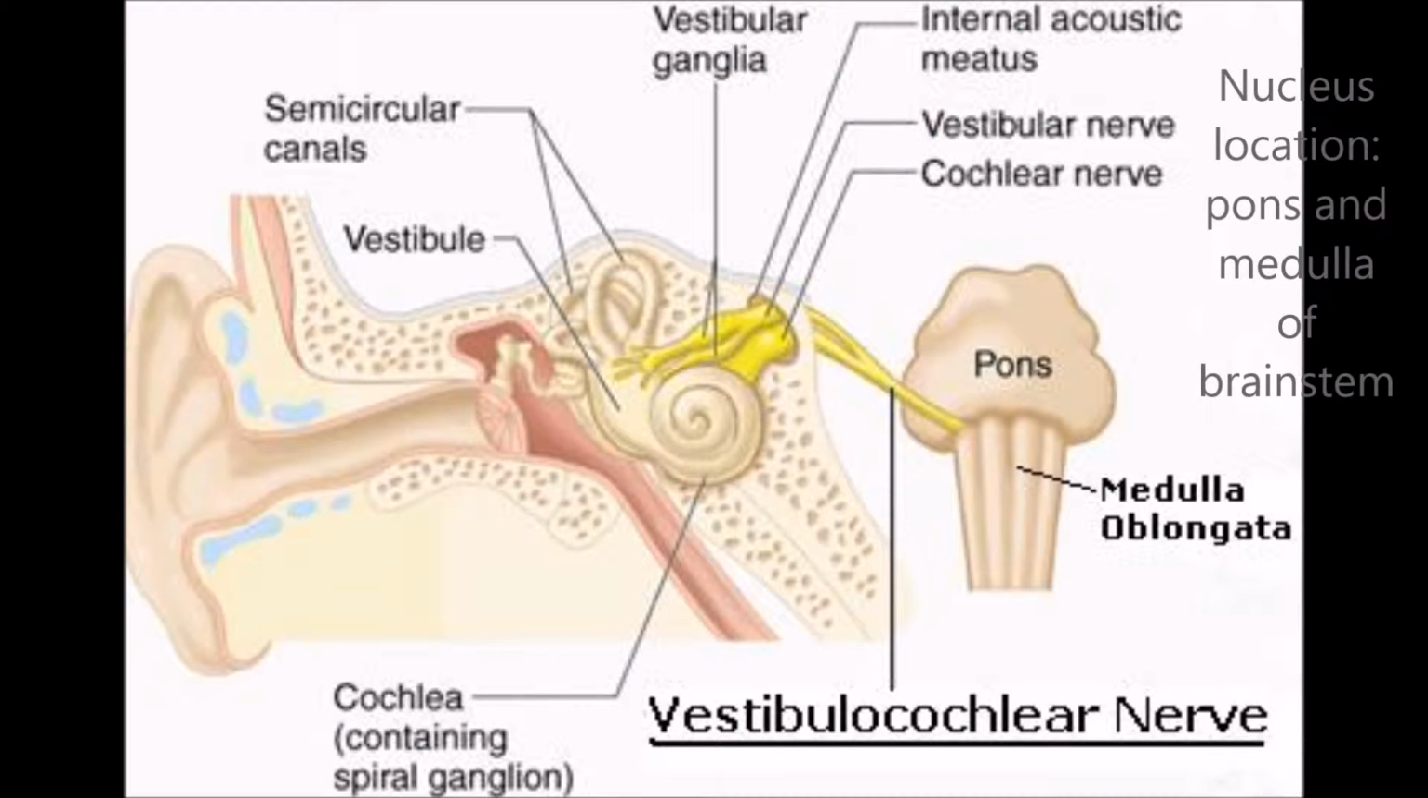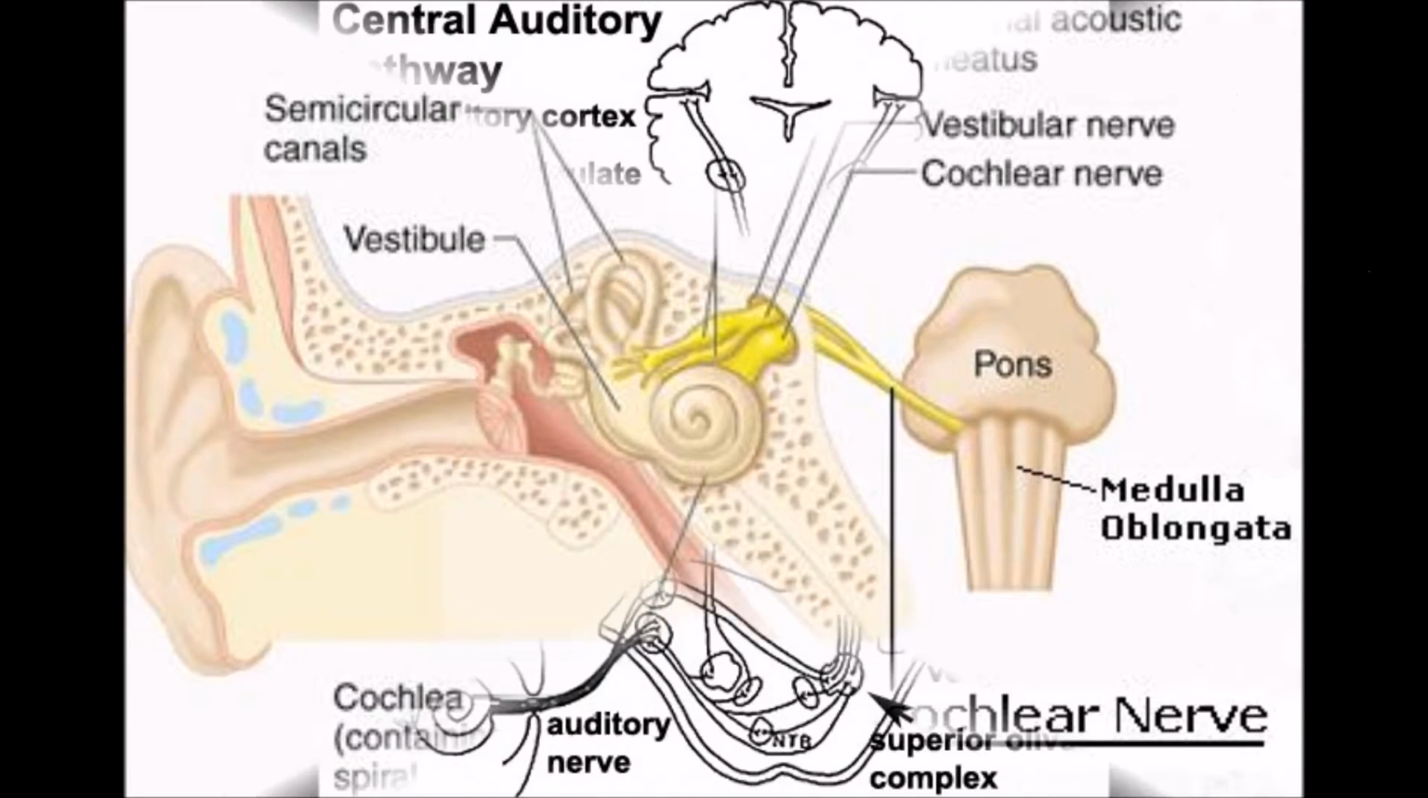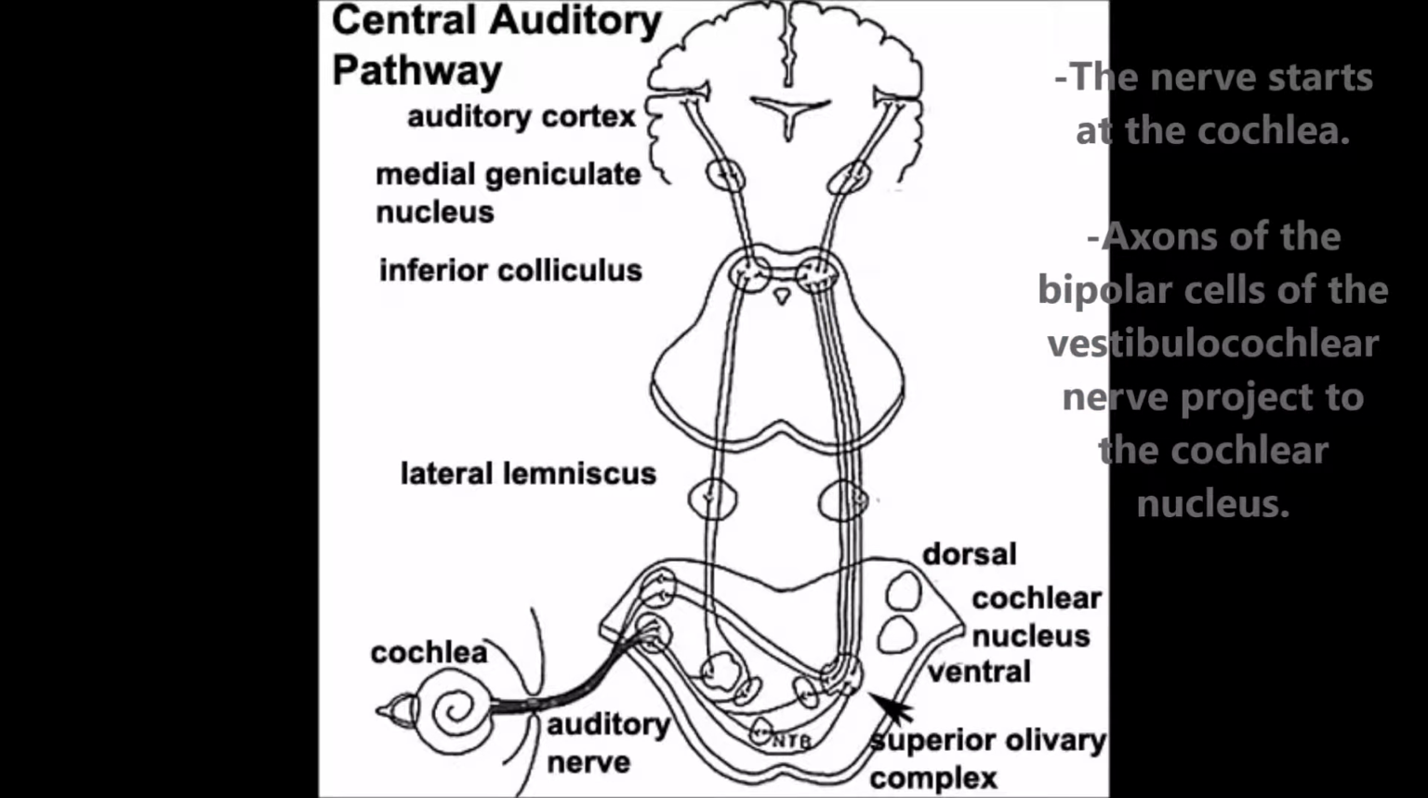Cranial nerve 8, the vestibulocochlear nerve. The nucleus of the nerve is located in the pons and medulla of the brainstem. The nerve starts at the cochlea. The axons of the bipolar cells of the vestibulocochlear nerve project to the cochlear nucleus.